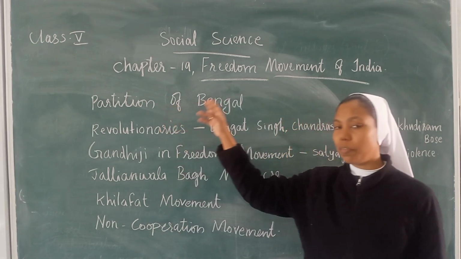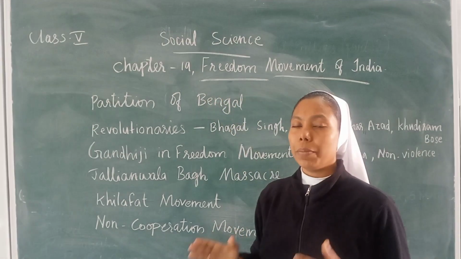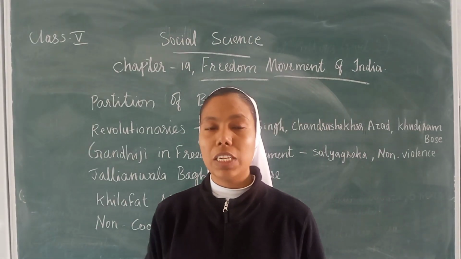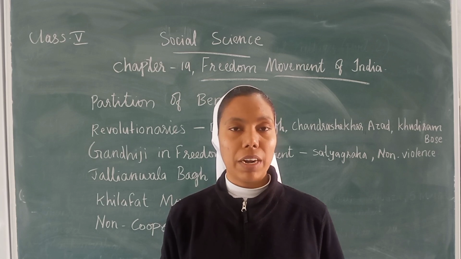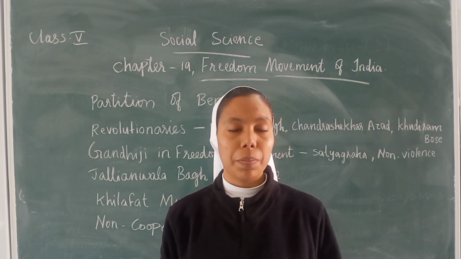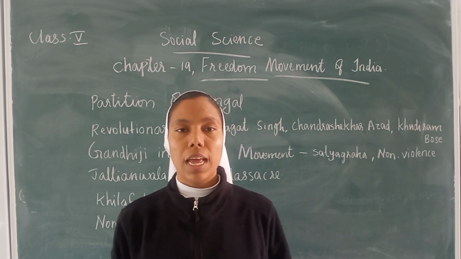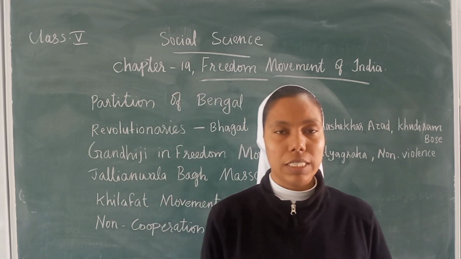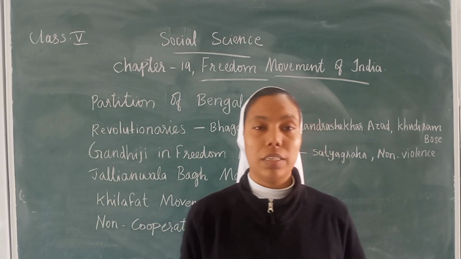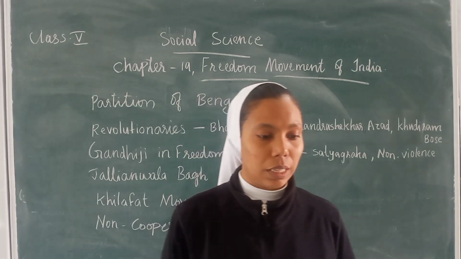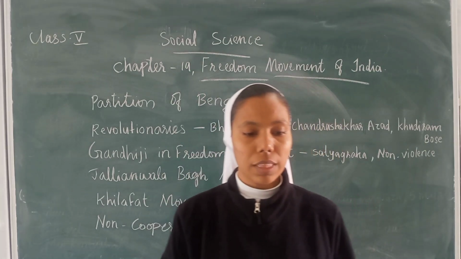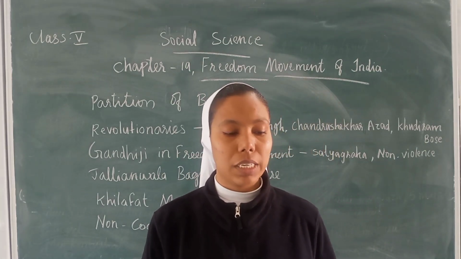So we have seen that the British divided Bengal into two parts, one for the Muslims and the other for the Hindus, and this made the Indian people hold mass protests and start acting against the British.